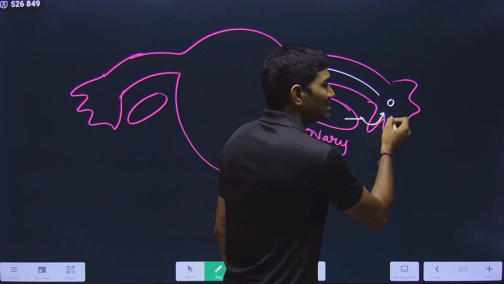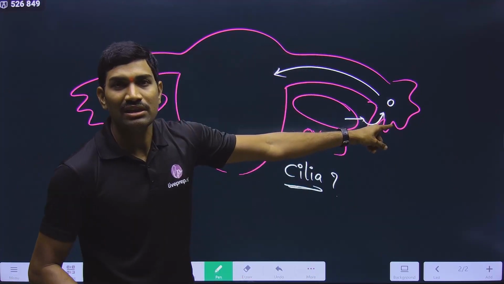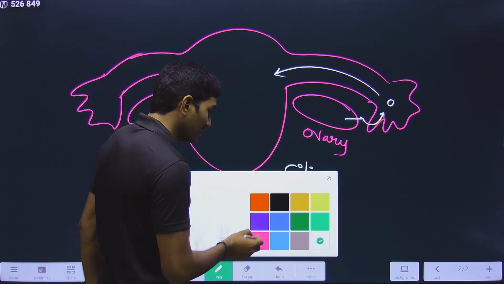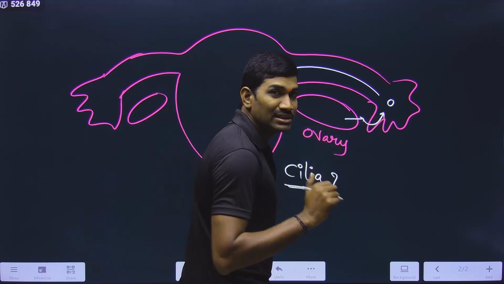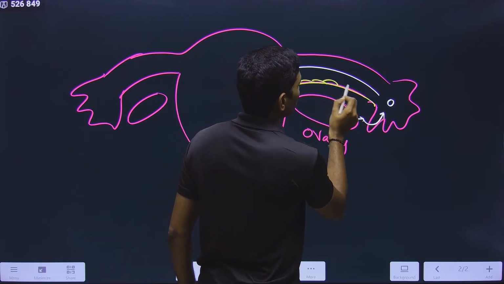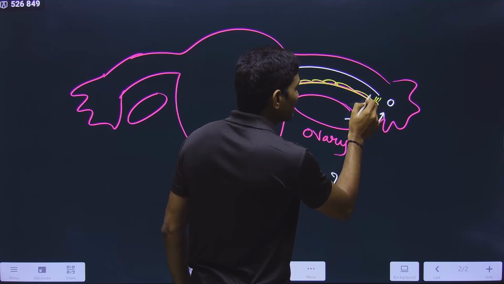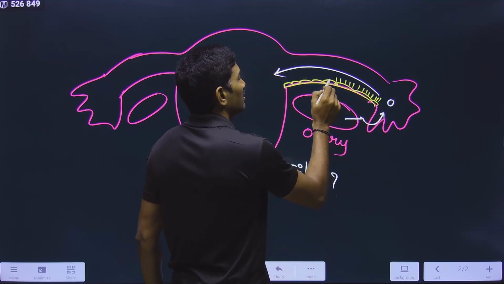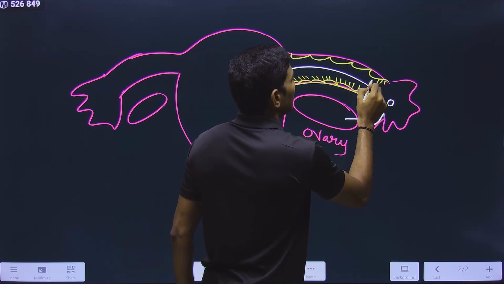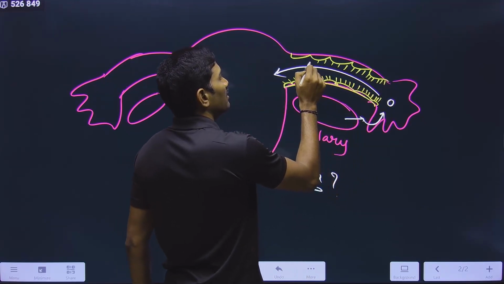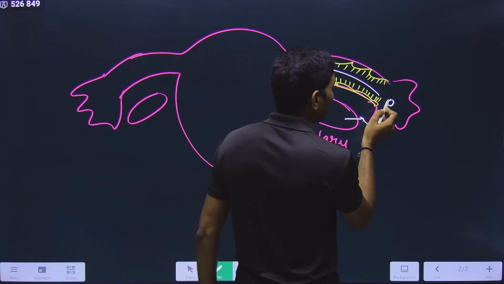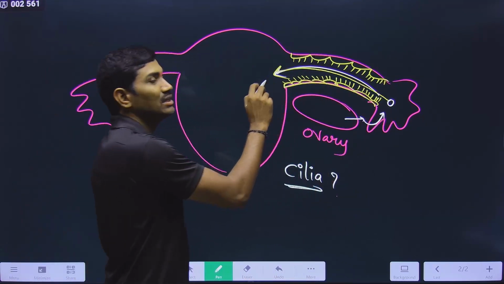Does this ovum have cilia? No. Ovum does not contain cilia. So please understand the points with clarity. Then who is helping here? Now this is the fallopian tube, and on this fallopian tube there are some cells. Actually these cells have the cilia. The cells of the fallopian tube have the cilia. Please understand this. Now this cilia will help in movement of the ovum towards the uterus.